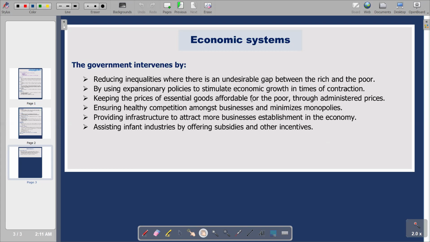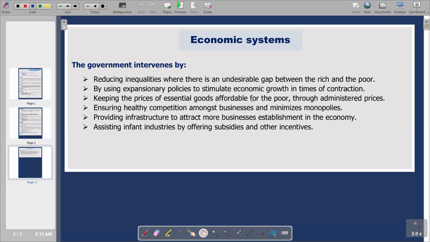So when it becomes an expansionary fiscal policy, what is being expanded is the demand. The aggregate demand in the economy is the one that is going to be expanded when there is an expansionary fiscal policy. So how do they play around with the two instruments, taxation and government expenditure?